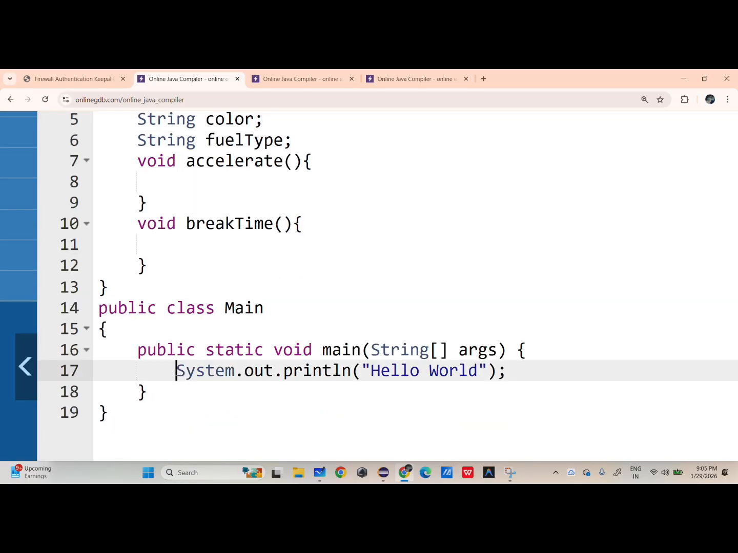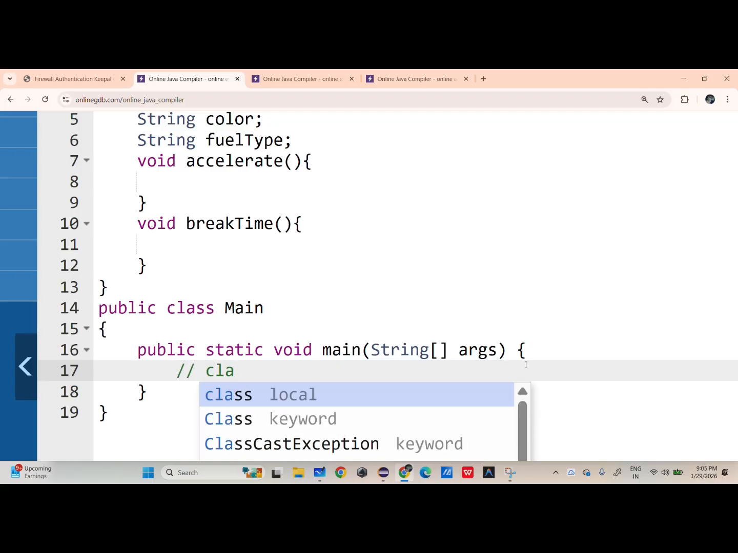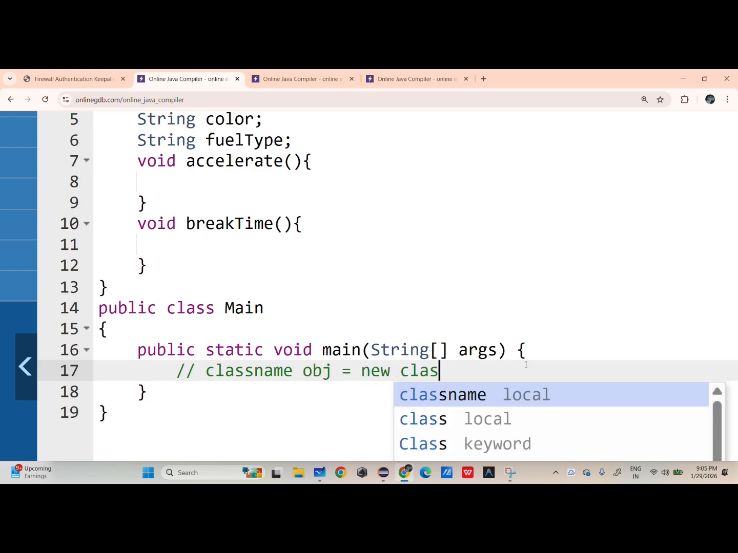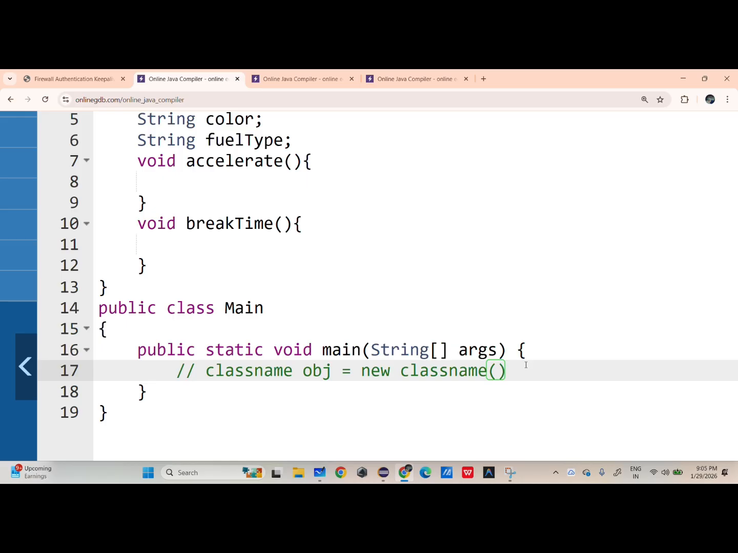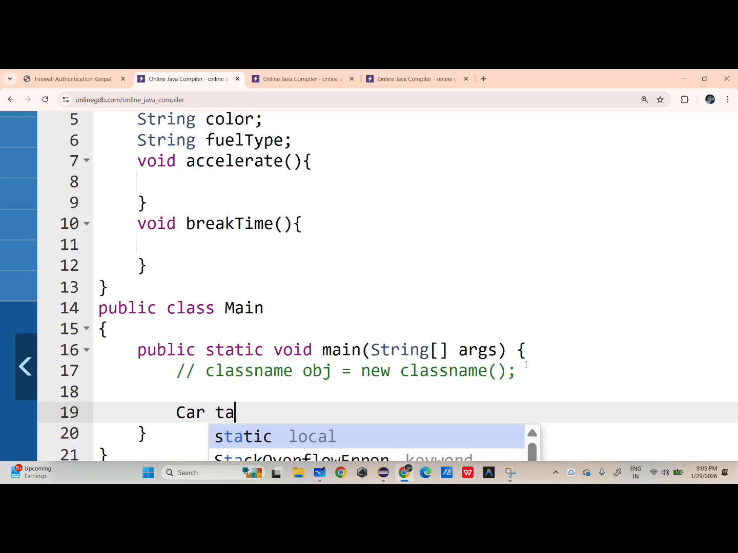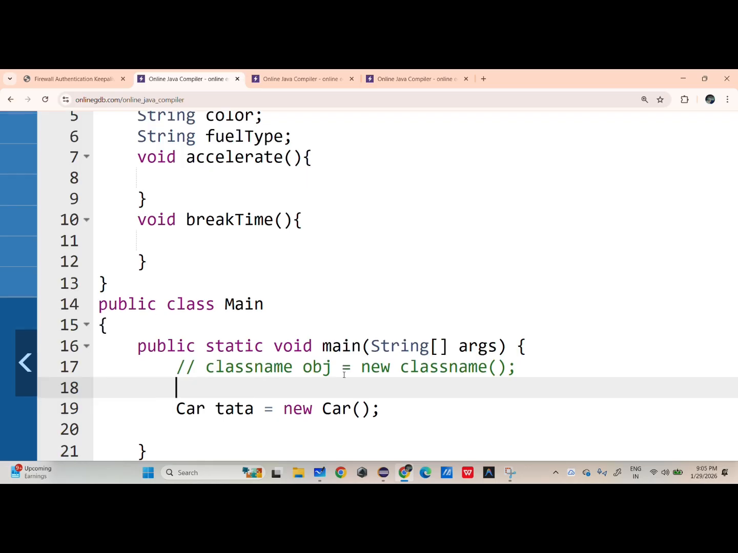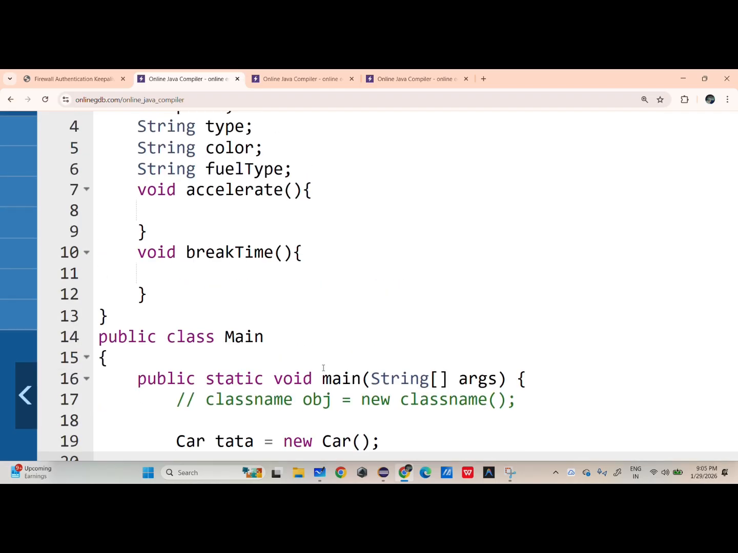So for this we are going to create one object. In order to create an object, we have a syntax: class name, object equal to new class name. Likewise, we can create an object. This is the object creation syntax. So for car, I'm going to create an object. My car name is Tata, equal to new Car. Likewise, you have to create an object: car, that is class name, object equal to new class name.